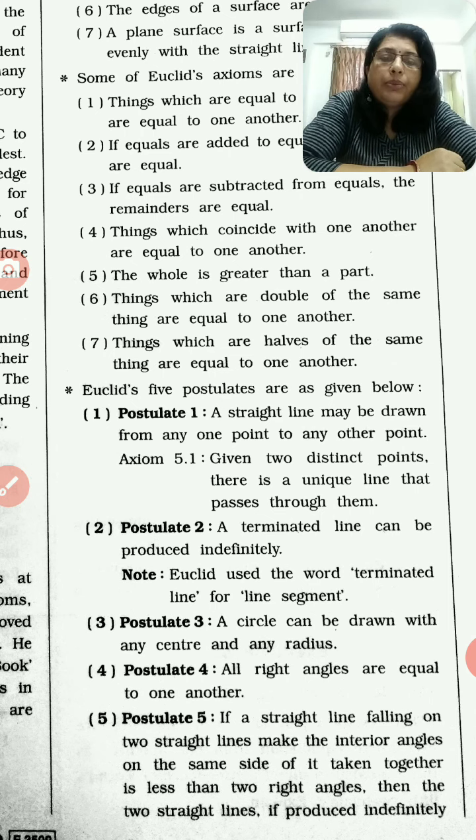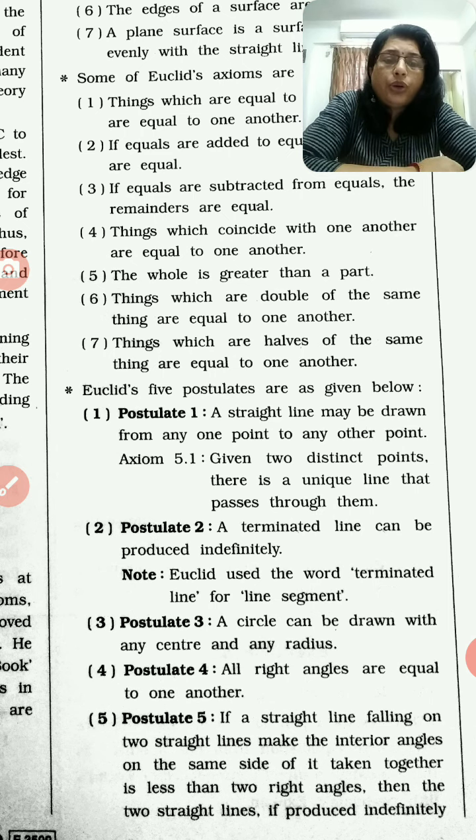Postulate number 3, a circle can be drawn with any center and any radius. In any plane, with the help of any point as a center, with any radius, 1 centimeter, 2 centimeter, 5 centimeter, whatever you want, we can draw a circle.